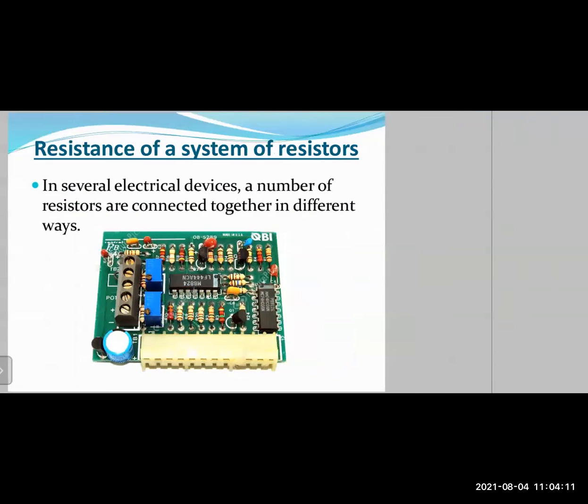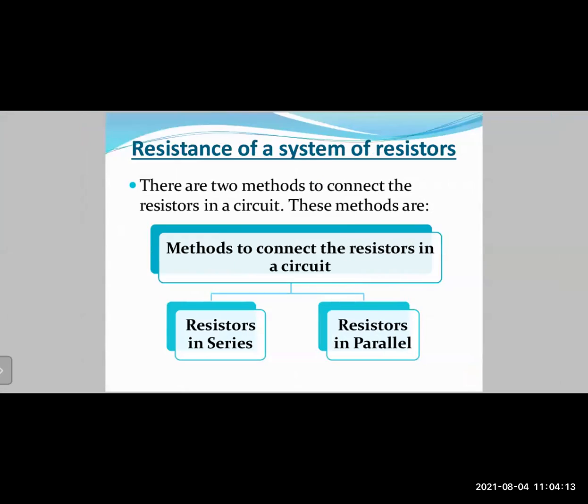Basically, resistance connections are of two types. There are two methods to connect the resistors in a circuit. The first one is resistors connected in a series combination. The second one is resistors connected in a parallel combination. So there are two main ways which we are going to study here. These two ways have a completely different effect when they are connected in a circuit. That is what we are concerned with today.